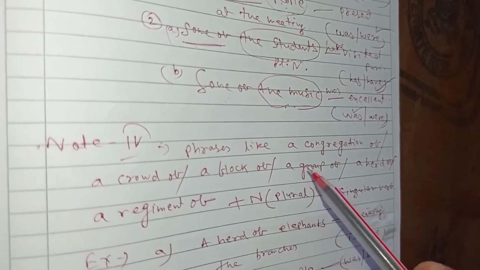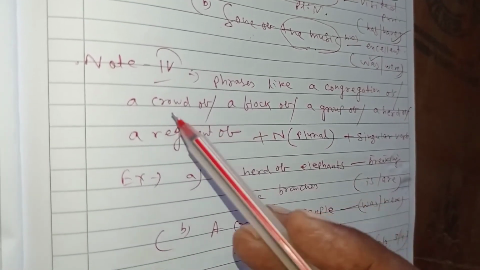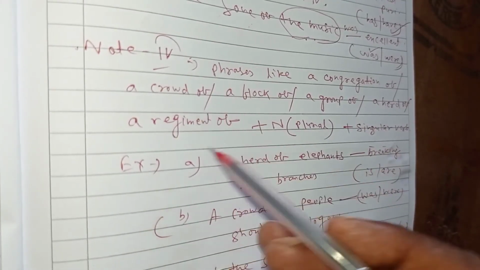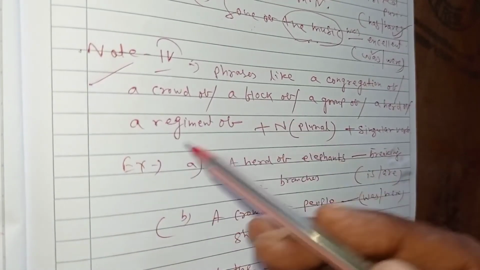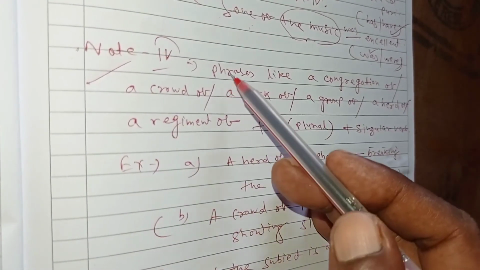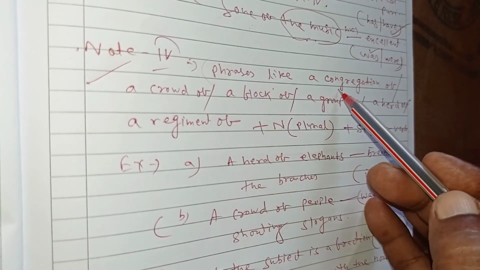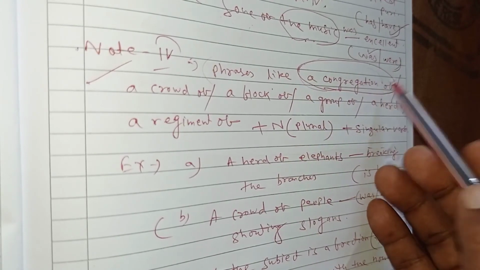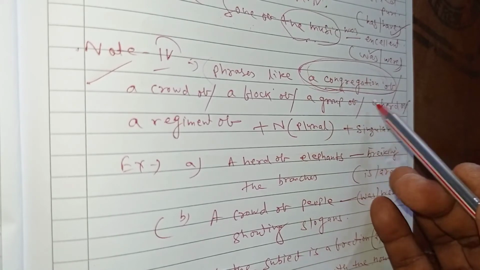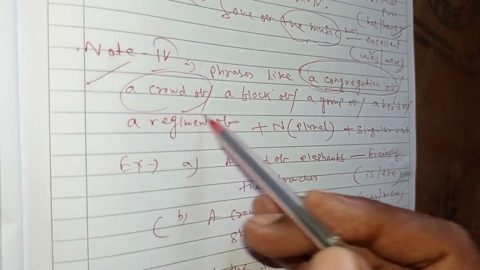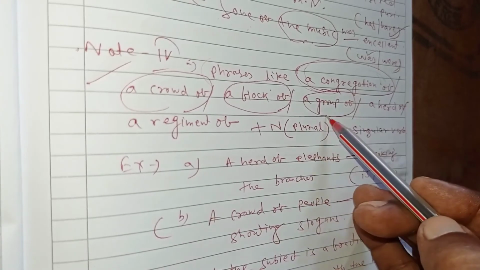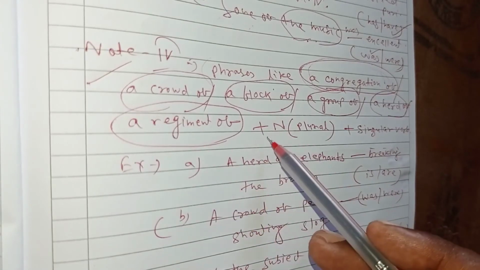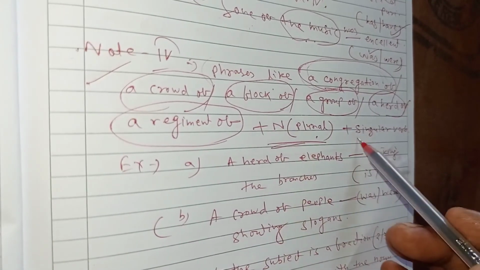Then there are other things in the use of this subject verb agreement. You should follow the other sentences. Note 4, you follow phrases like a congregation of. You should mark here a congregation of. These are also group words: a congregation of, a crowd of, a flock of, a group of, a herd of, a regiment of. Then plural noun but singular verb.